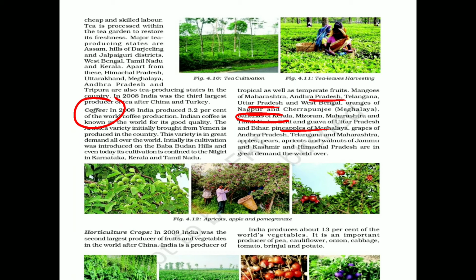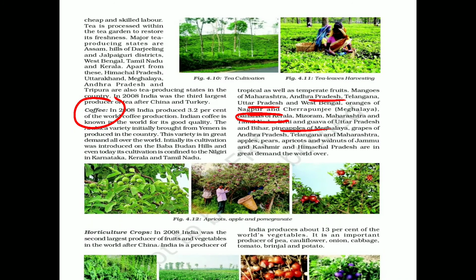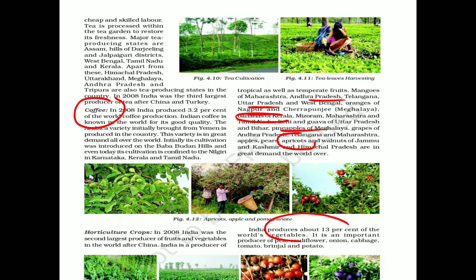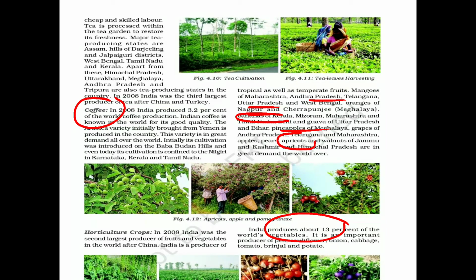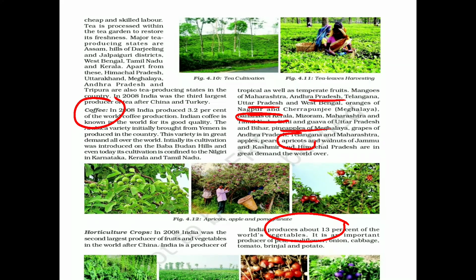Fine. So for each, learn any one or two states. Again I say, not from the point of view of map marking or identification, but you should know. You can be asked a question in the paper, a 1 mark question or something. And the north, generally Jammu Kashmir, Himachal, for the apples, for the apricots, fine, and the walnuts of course. And India produces about 13% of the world's vegetables, so this is very important. Fine. So what we have studied about sugarcane, tea, coffee and the horticulture crops.